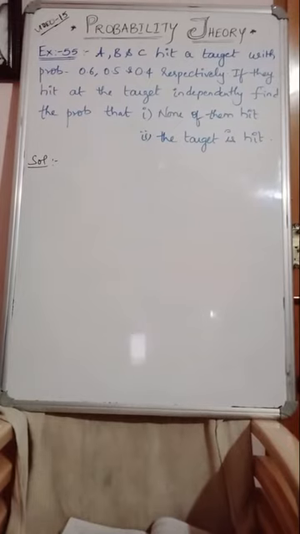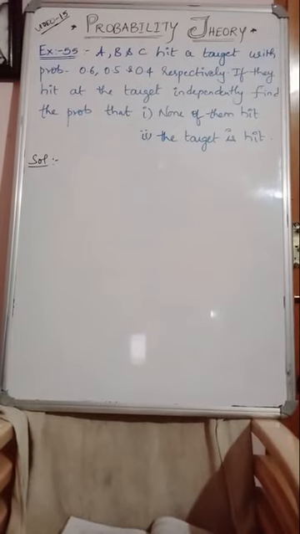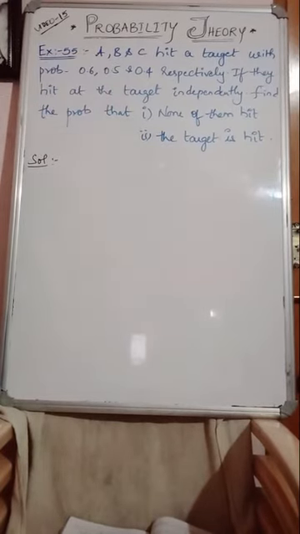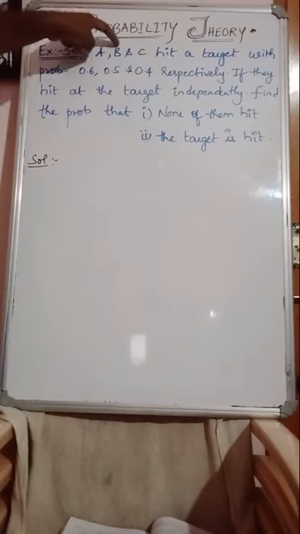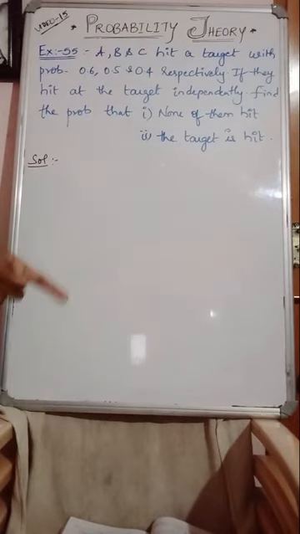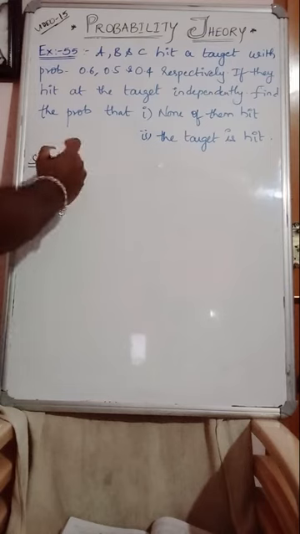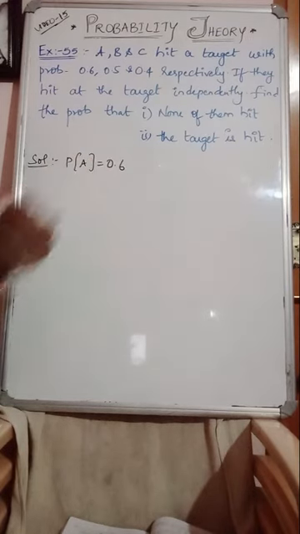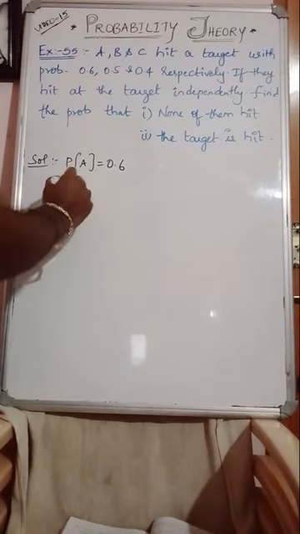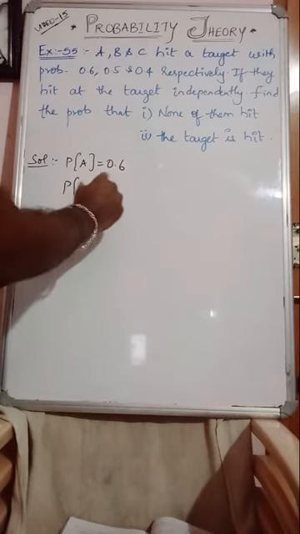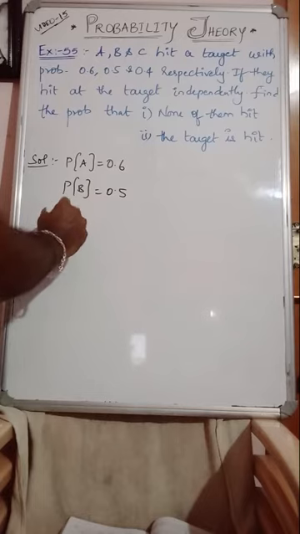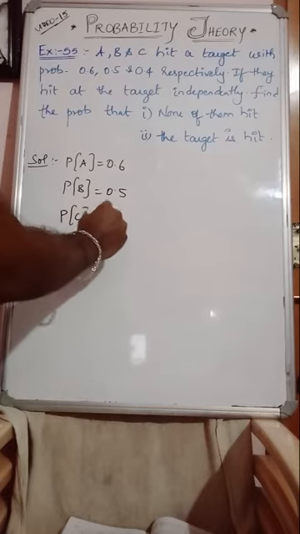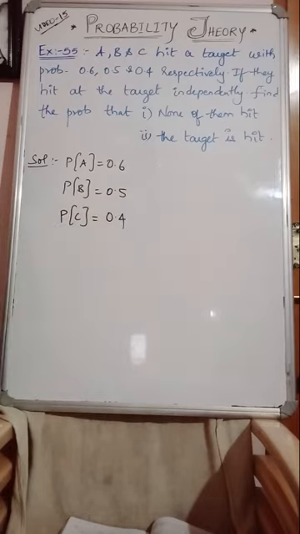Look at this question, guys. A, B, C hit a target with probability 0.6, 0.5 and 0.4 respectively. See, A, B, C, 3 persons hitting a target with those probabilities. So let us write those. Probability of A hitting a target is given 0.6. Probability of B hitting a target is given 0.5. And probability of C hitting a target is 0.4.